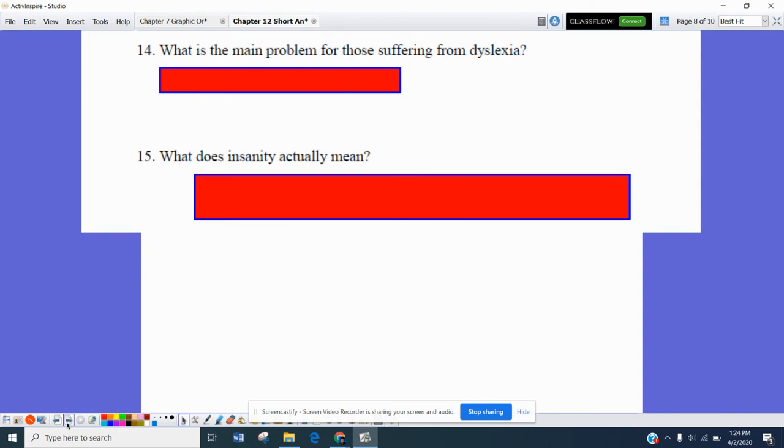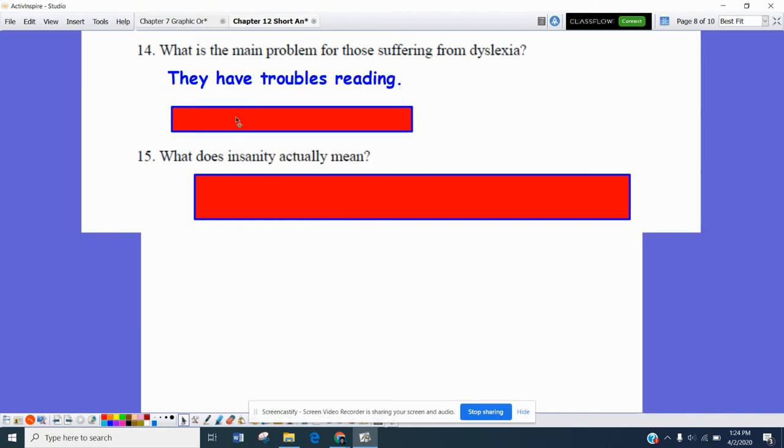Number 14, what is the main problem for those suffering from dyslexia? It is primarily trouble with being able to read. There's a lot of research going into brain theory about dyslexia, and we're pinpointing the different regions of the brain that are involved in helping people understand the words on a piece of paper.